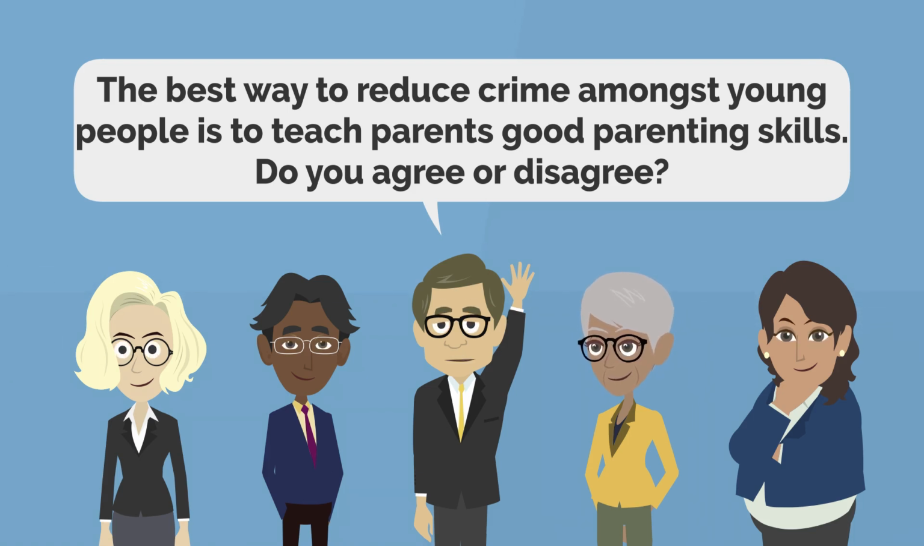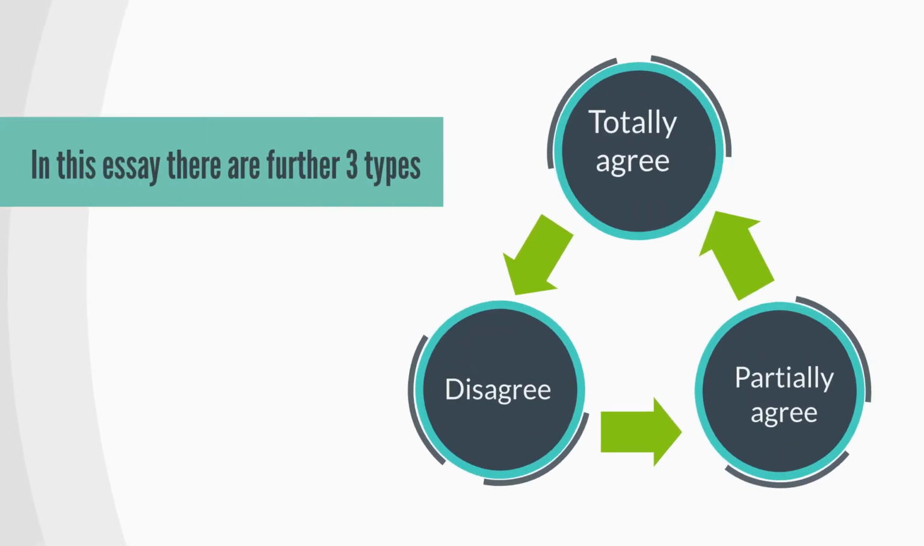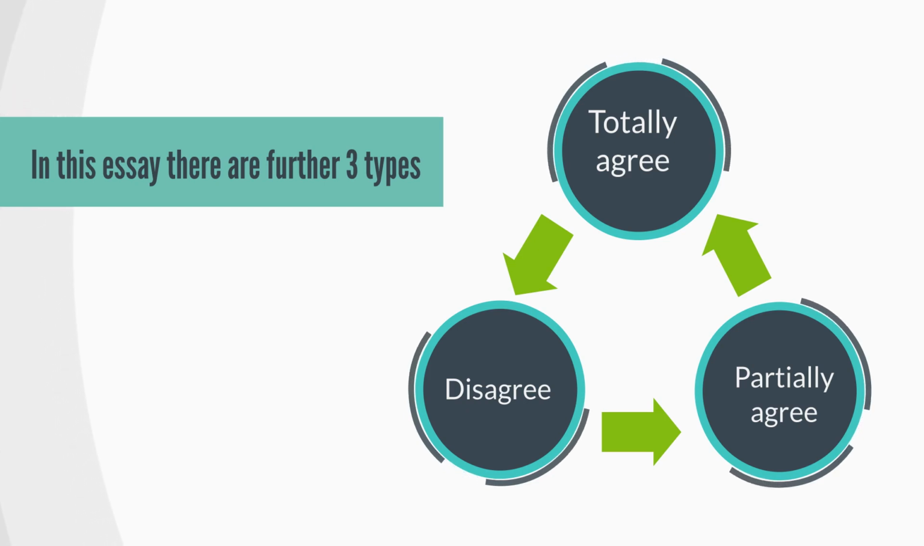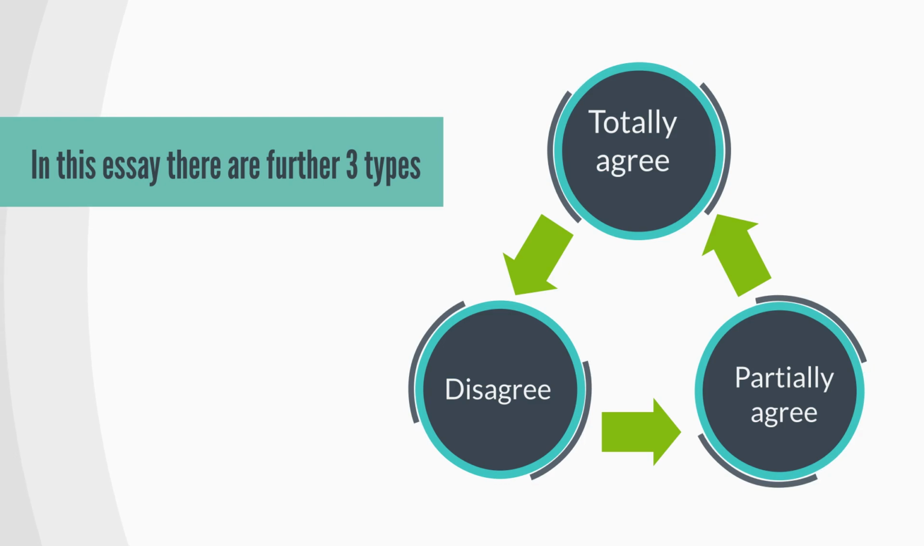Now you have to spend 2 to 3 minutes on understanding the statement. Either you agree, then why? If you disagree, then why do you disagree? And if you both agree and disagree, then why? This will come in the category of partially agree. So in this type of essay, there are further 3 kinds. First is you totally agree. Second is you totally disagree. And the third is you partially agree.